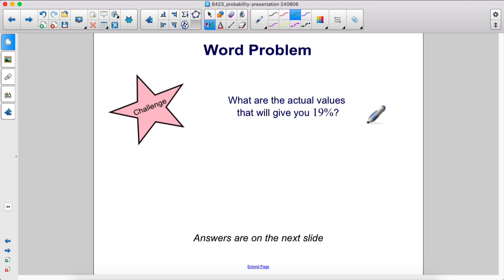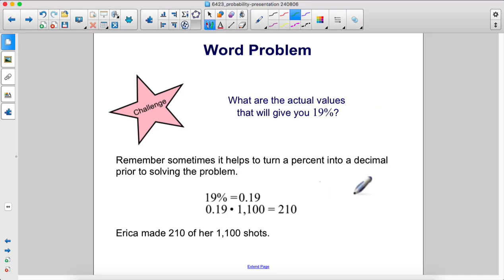Here's a challenge. What are the actual values that will give you 19% of her 1,100 shots? Remember, sometimes it helps to turn a percent into a decimal prior to solving the problem. So what is 19% of 1,100? 210. So in reality, she made 210 of her 1,100 shots.